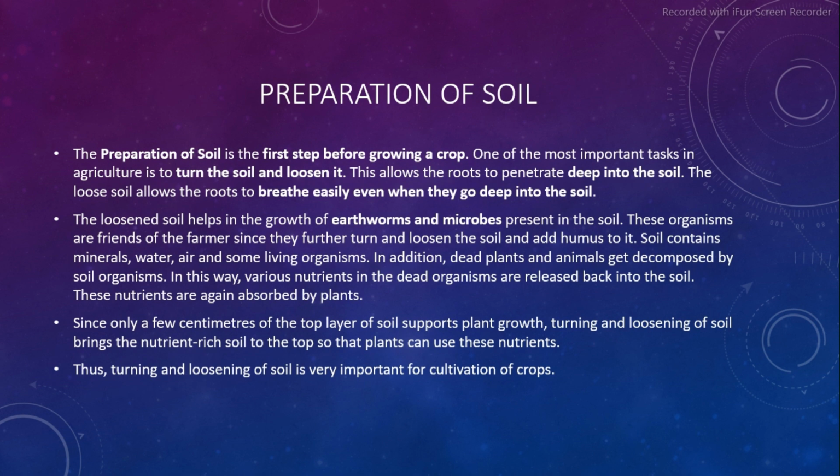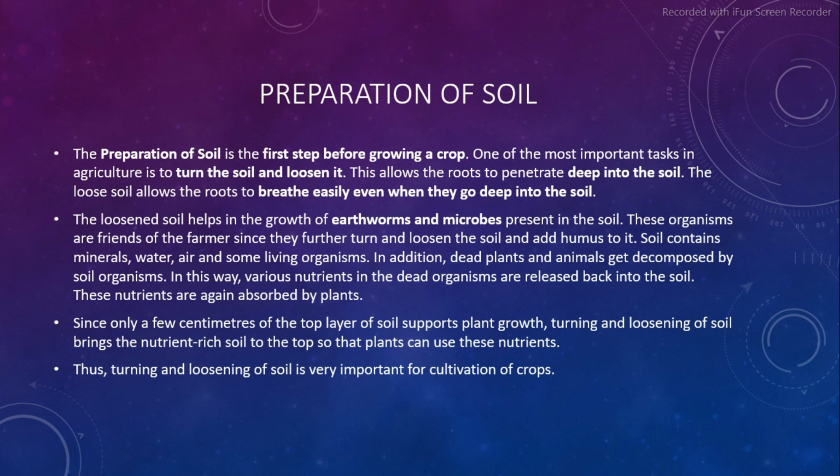First practice is preparation of soil. The preparation of soil is the first step before growing a crop. One of the most important tasks in agriculture is to turn the soil and loosen it. This allows the roots to penetrate deep into the soil. The loose soil allows the roots to breathe easily even when they go deep into the soil. The loosened soil helps in the growth of earthworms and microbes present in the soil.